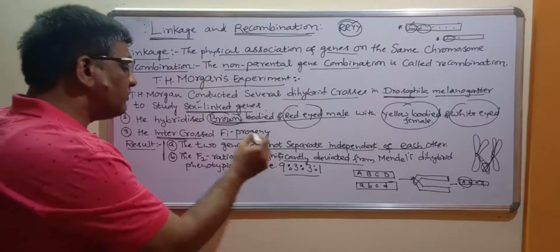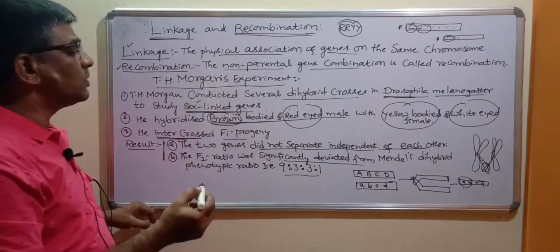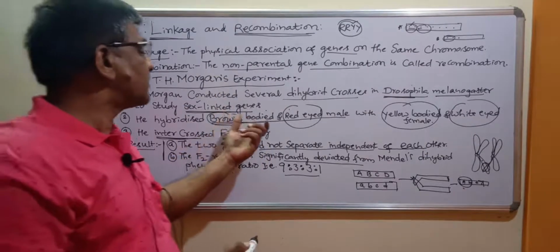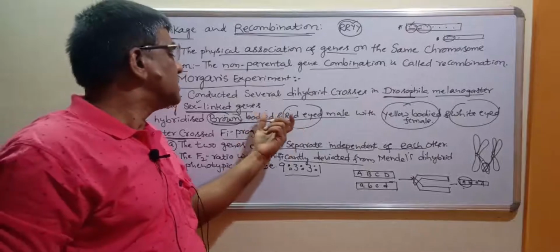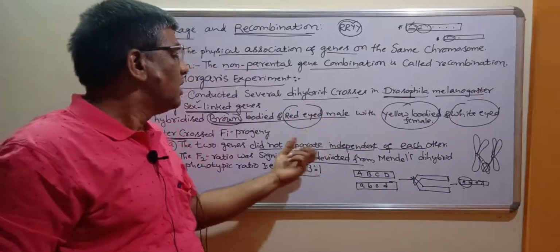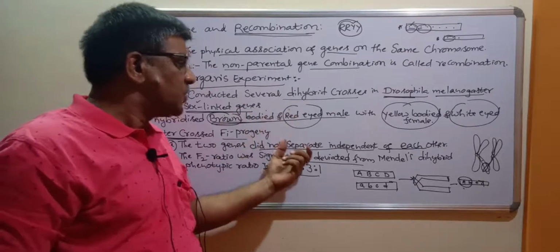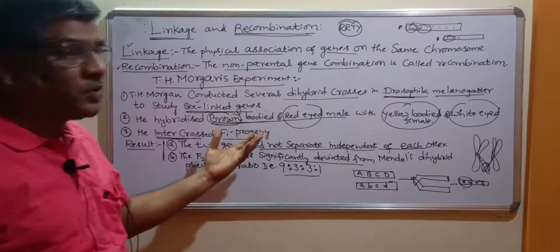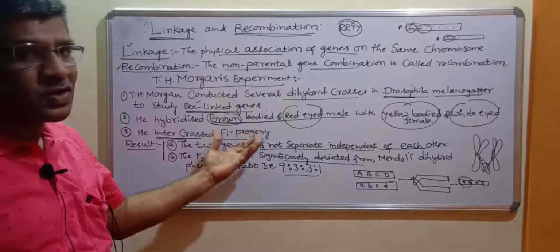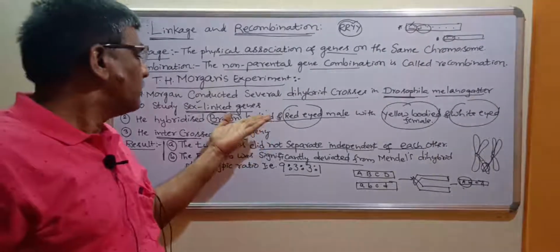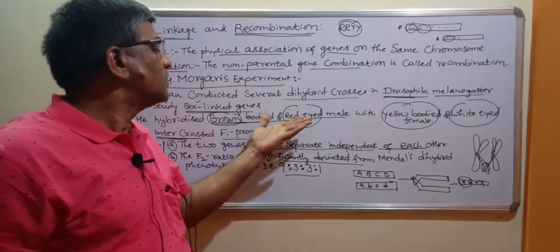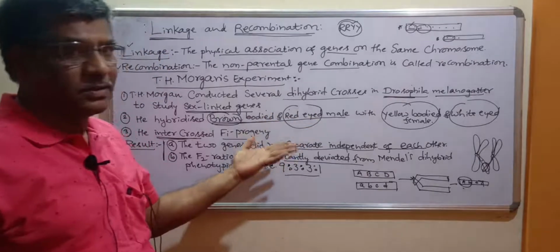These are the different results Morgan got after hybridization, and with this he could come to a particular conclusion. Now let us see what conclusion Morgan got after conducting this dihybrid cross.